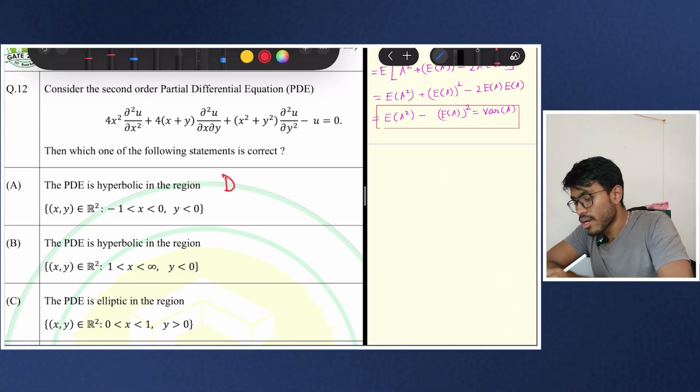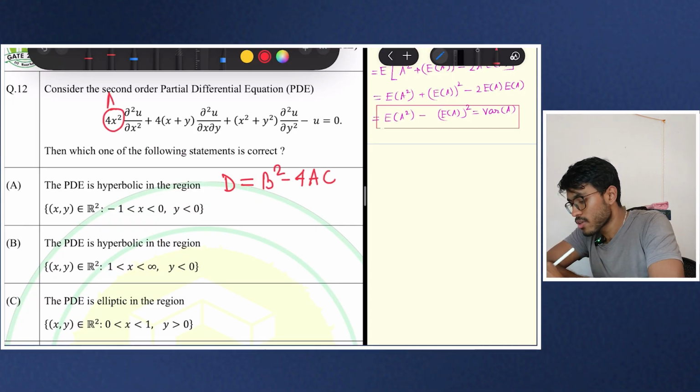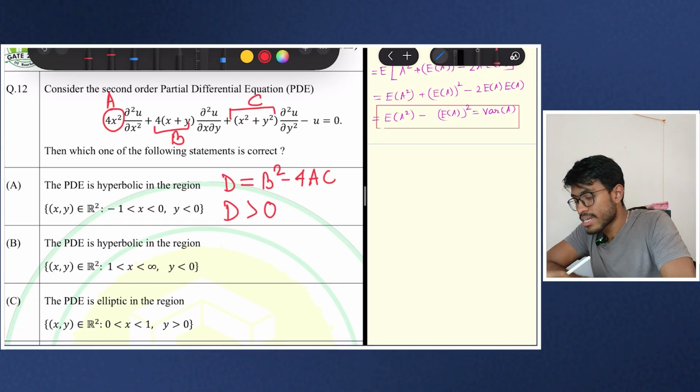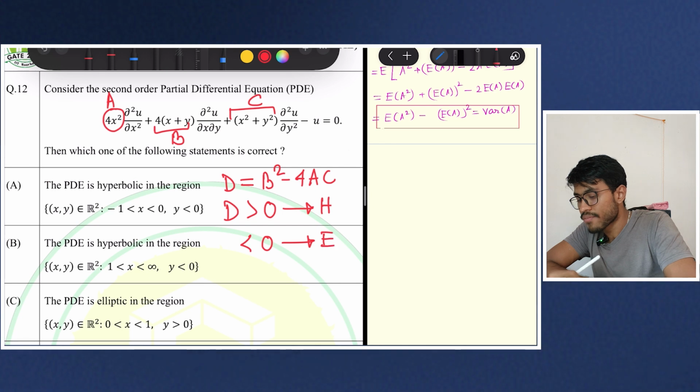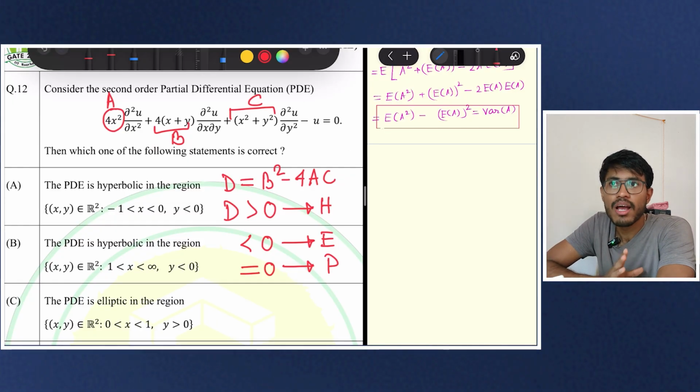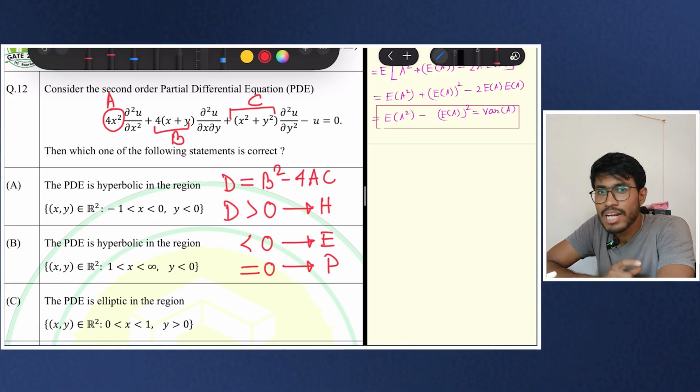There is a thing called the discriminant. So D is equal to B square minus 4AC, and in this equation, this is your A, this is your B, and this is your C. If D is greater than 0, that will be hyperbolic. If D is less than 0, that will be elliptic. If D is equal to 0, that is parabolic. There is a sound proof for this, but for the GATE examination you don't need it. But if you have the interest, then go through the proof.